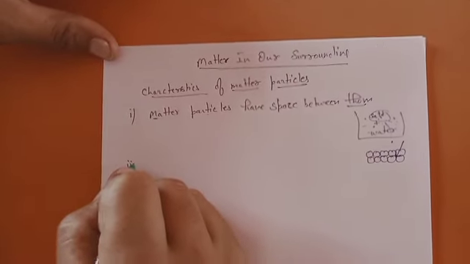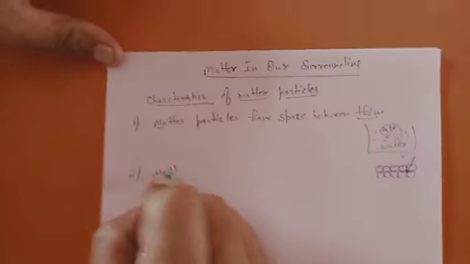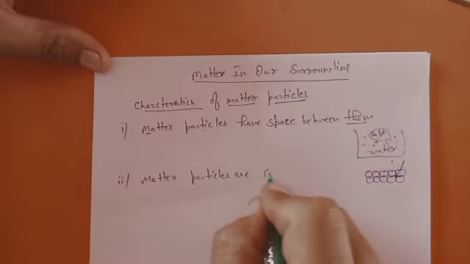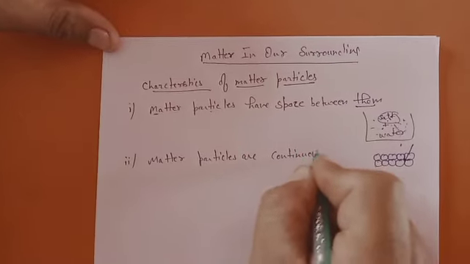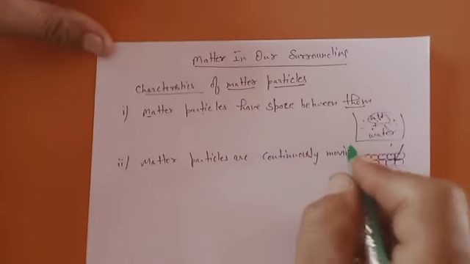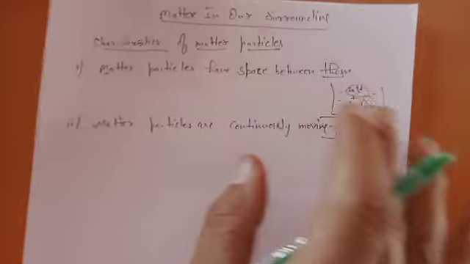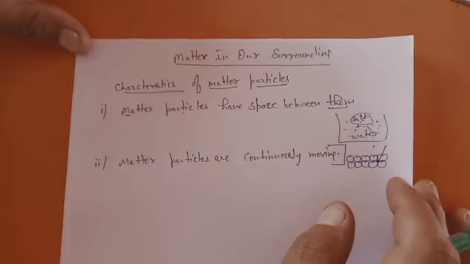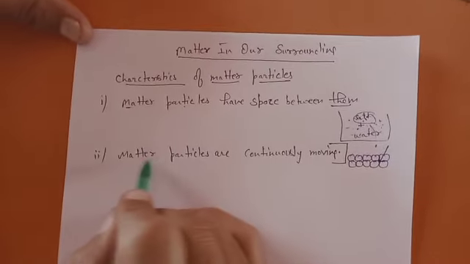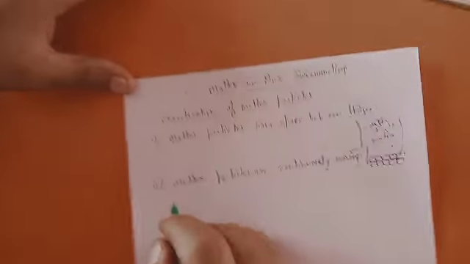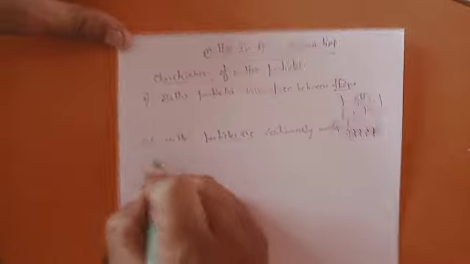Now the second property is that matter particles are continuously moving. They are not stationary, they are moving. However, matter appears stable, like this desk appears stable, but its particles are continuously moving. So to prove this property of matter particles, the book has you study three activities, particularly activity 1.3.